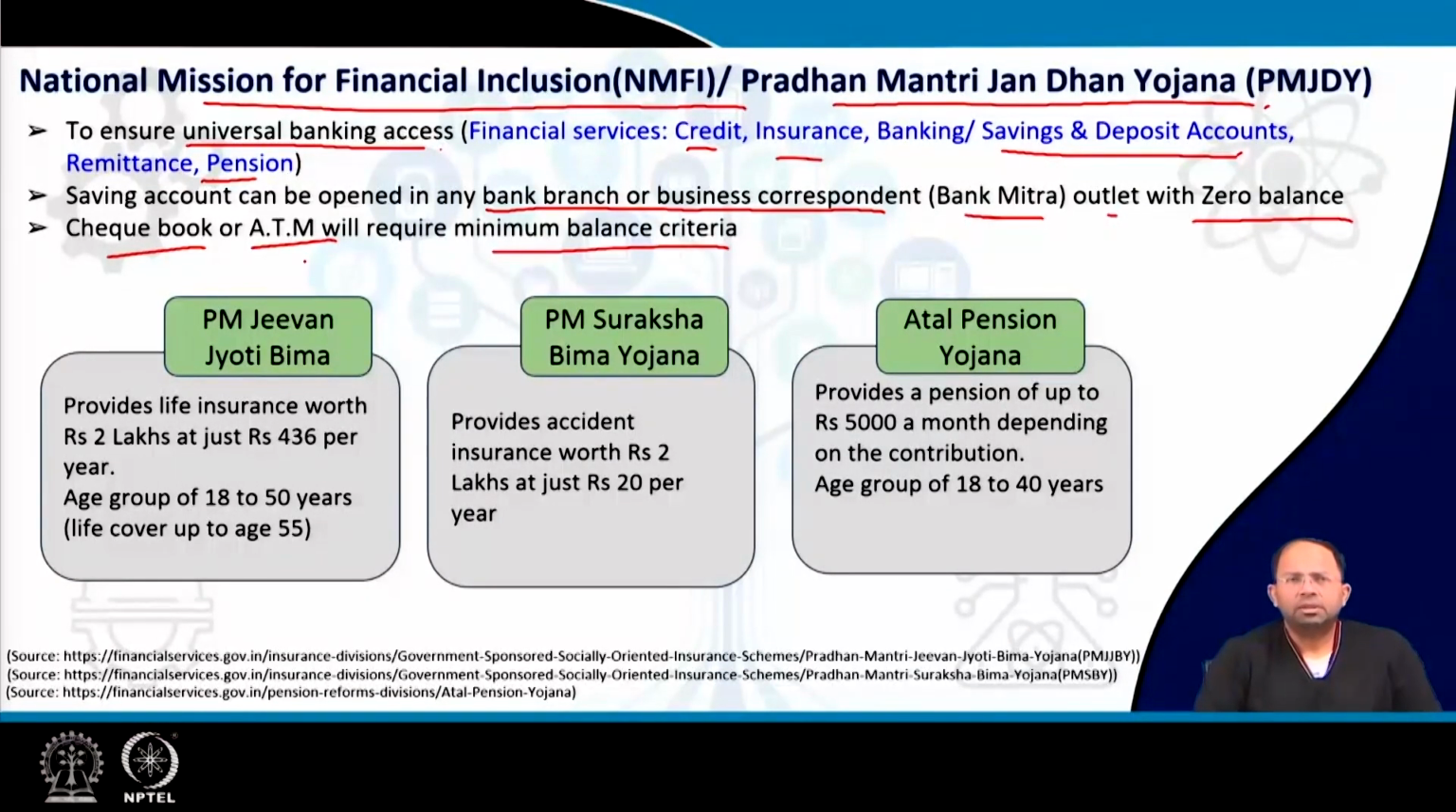So there are three primary schemes which come under this particular Yojana. That is PM Jeevan Jyoti Bima, which provides life insurance worth rupees 2 lakhs at just rupees 436 per year, and the age group covered is 18 to 50 years, and the life cover is given till the age of 55 years. Then PM Suraksha Bima Yojana, that is to provide accident insurance of 2 lakhs for just 20 rupees per year. And finally, Atal Pension Yojana for poor people, which provides a pension up to rupees 5,000 a month depending on the contribution, and people from the age group 18 to 40 years can avail this particular pension scheme.